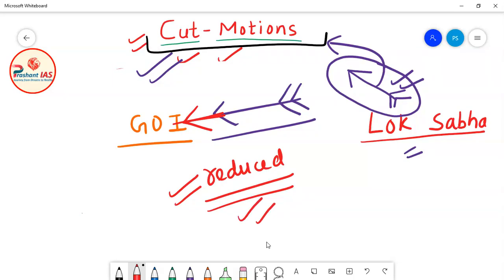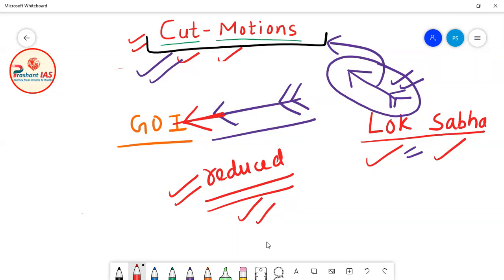So it is just like this: introduction of a cut motion in the Lok Sabha means that Lok Sabha has invoked the weapon of cut motion, and the passage of the cut motion in the Lok Sabha means that now this weapon has hit the government of India. When this weapon hits the government of India, the amount of the demand for grant will be reduced, which means the government will have very little money in its hand for its expenditure. In this way also, Lok Sabha can punish the government of India if it is not working as per the wish of Lok Sabha.